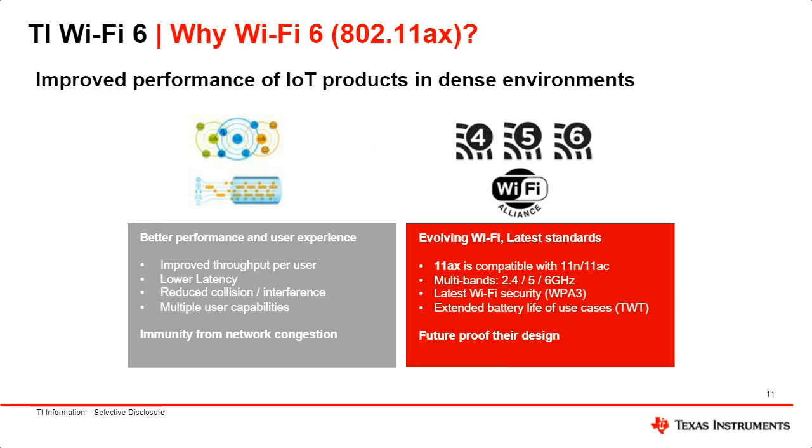The new Wi-Fi 6 standard is tailor-made for congested environments, allowing devices to transmit and receive more often, reduce collision and interference, and allow for multiple devices to be transmitting and receiving at the same time on the same channel. This creates a network where users can experience increased throughput and reduced network latencies.